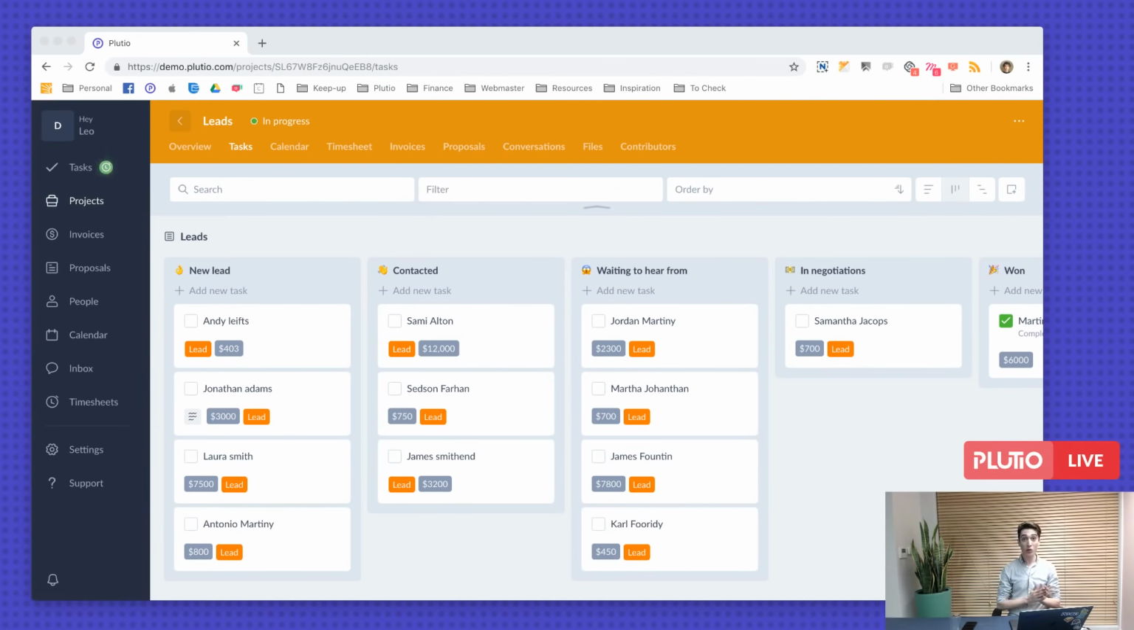There is a community on our Facebook page, so if you go to Facebook and type Plutio community, you'll be able to join our community where a lot of templates are shared there as well for your inspiration. The pricing for Plutio can be found on our website, plutio.com/pricing.